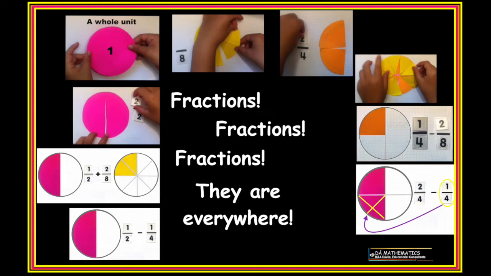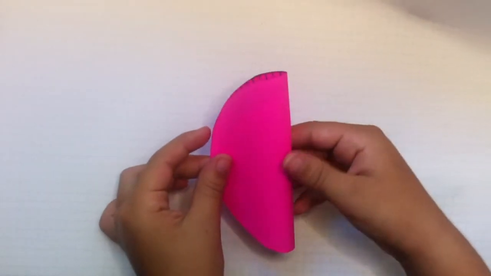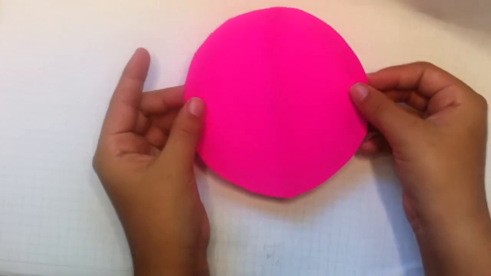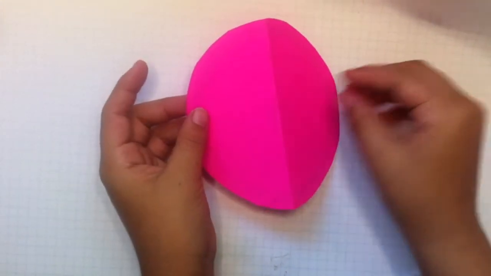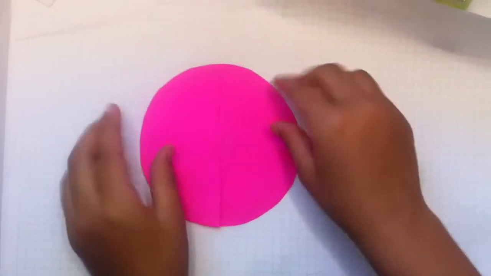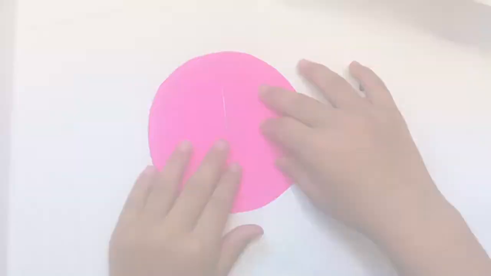Fractions are everywhere. Let me show you how to mix them. See this circle? Fold it in half. Open it up. How many slices do you see? Yes, 2 slices. Let's cut it. Notice they are the same size. It is divided into halves.